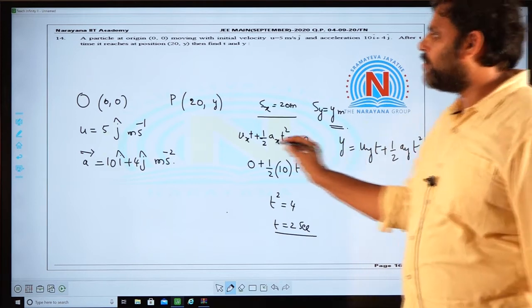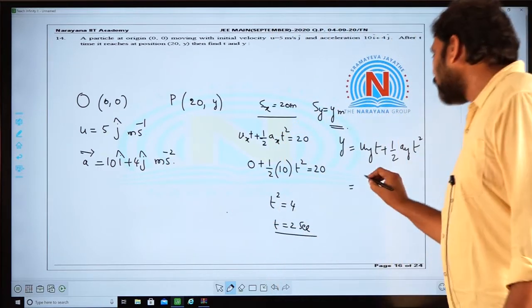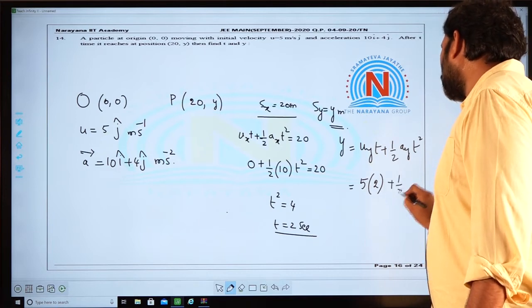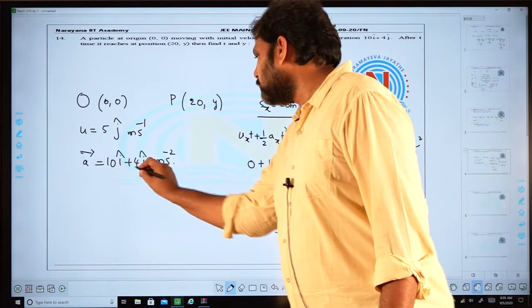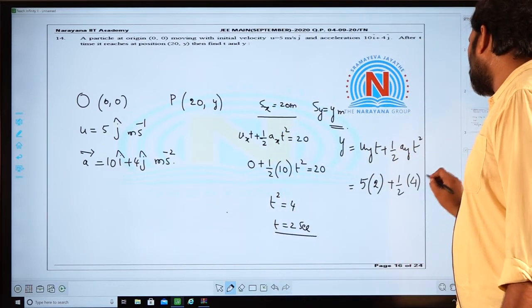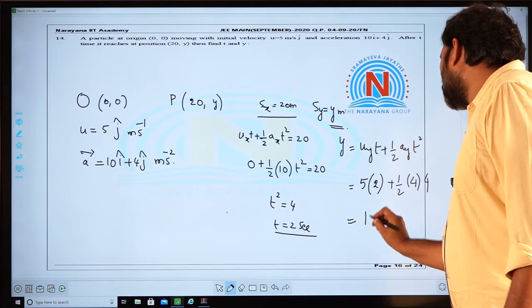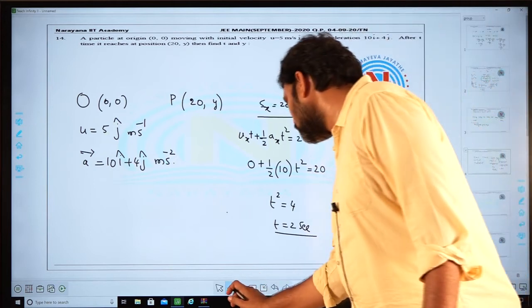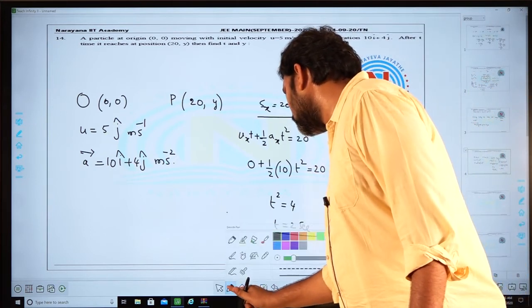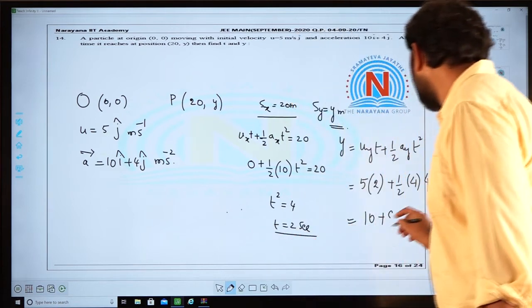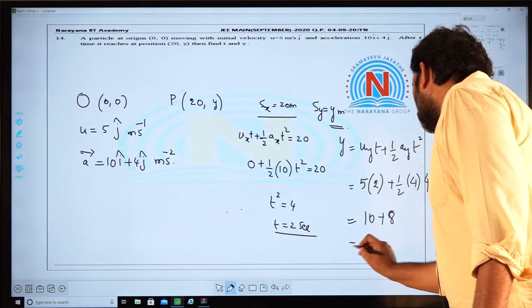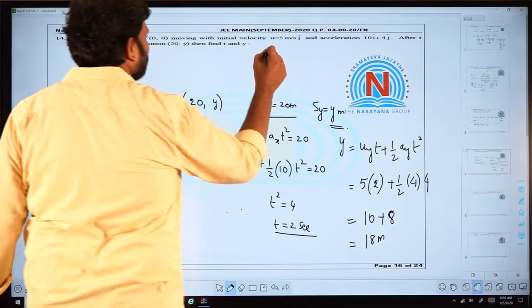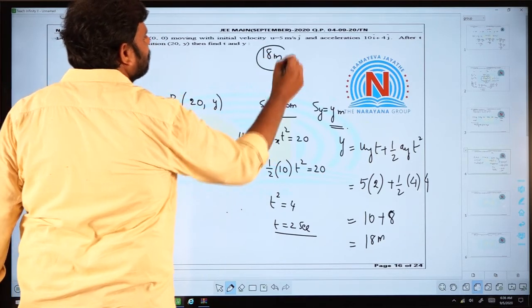So the initial velocity along the y axis is 5 meter per second, into the time it takes, 2 seconds, plus half into what is the acceleration along the y axis? I think it is 4. So 4 into 2 square. So it will be 10 plus 8, that is 18 meters. So 18 meters is the correct choice.